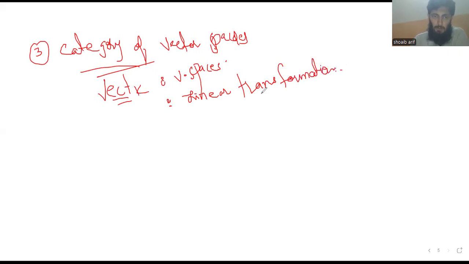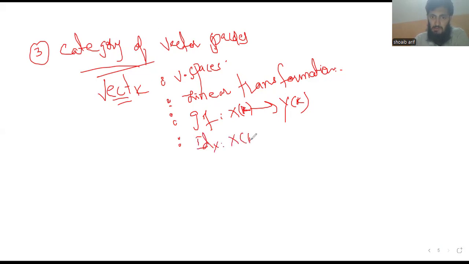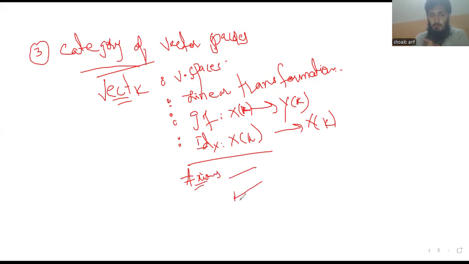By default, any composable pair we can compose, g of f from vector space X to vector space Y. And there is an identity linear transformation id on X from X to X, and composition. According to linear transformations, the identity law holds and the associative law also holds.